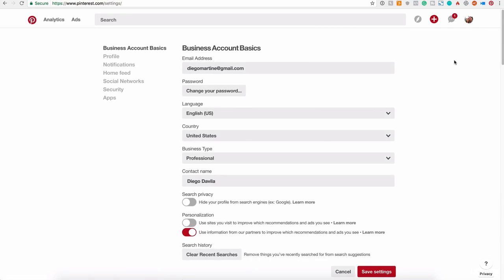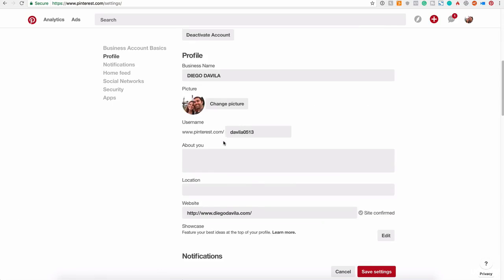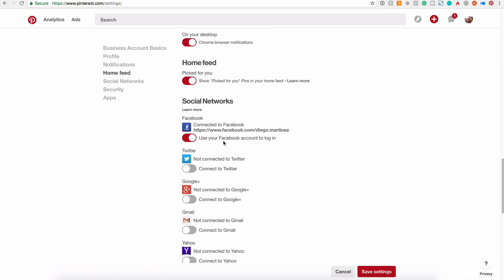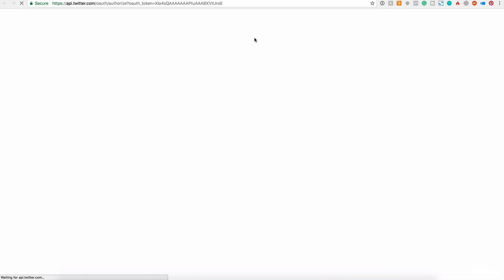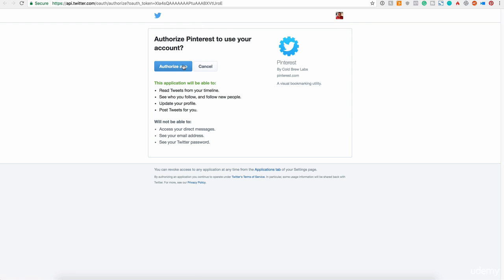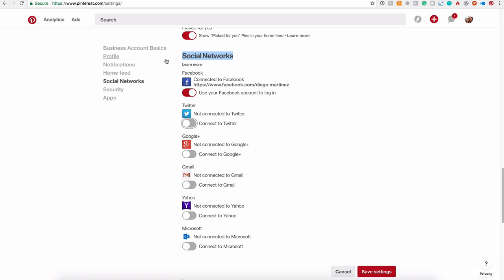So in order to link your Pinterest account with social media, you come here to your profile, go to settings, and here we scroll down until we see the social networks option, the menu. And all you need to do is just turn this on and link to your social media profiles. When you turn it on, it will ask you to authorize the app. In this case it is Twitter. I will say yes, I want to link Twitter with my Pinterest account, and now it's linked. And you see I did already that for Facebook. You can go ahead if you want and link all these other social media platforms.